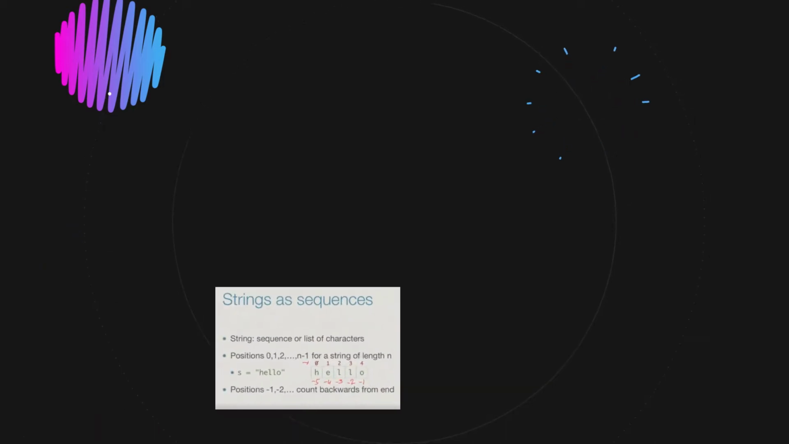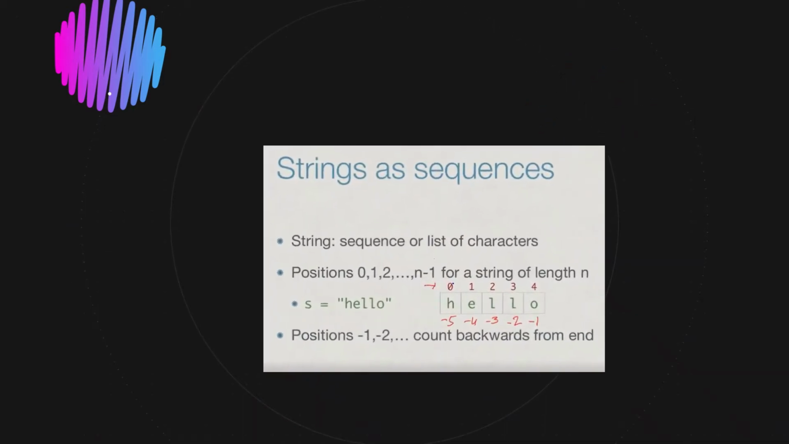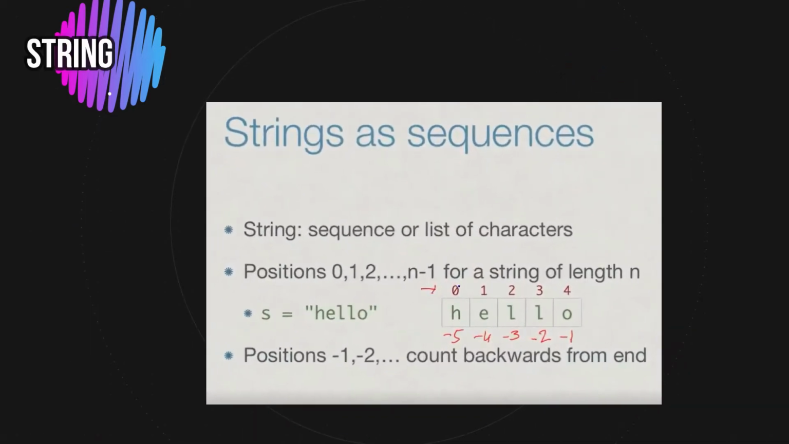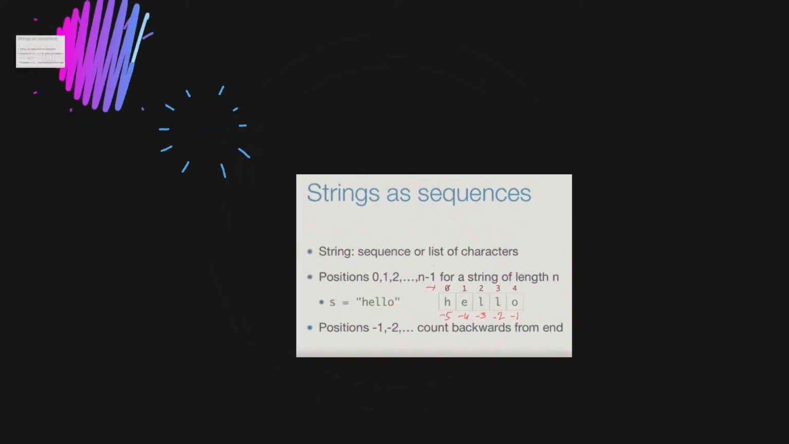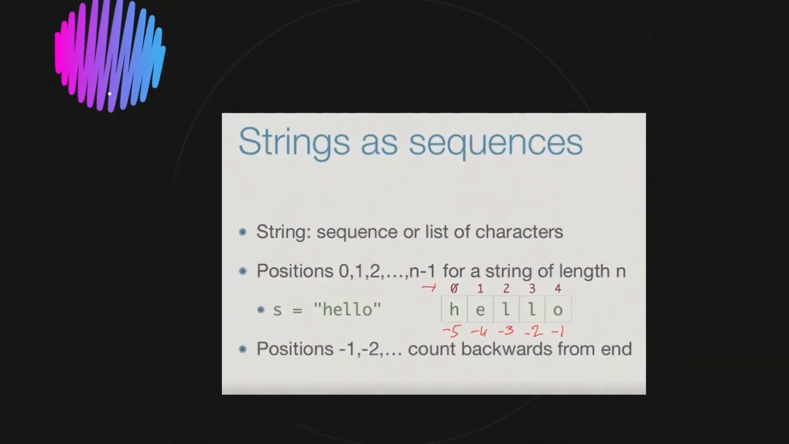Now let's jump into more detail about strings. Strings as sequences. A string is just a sequence or a list of characters. It always starts from position 0 and ends with n-1. n-1 simply means the length of the string minus 1. It's just like an array, okay? So here is an example, s equals to hello. Just look at the list of the string hello.